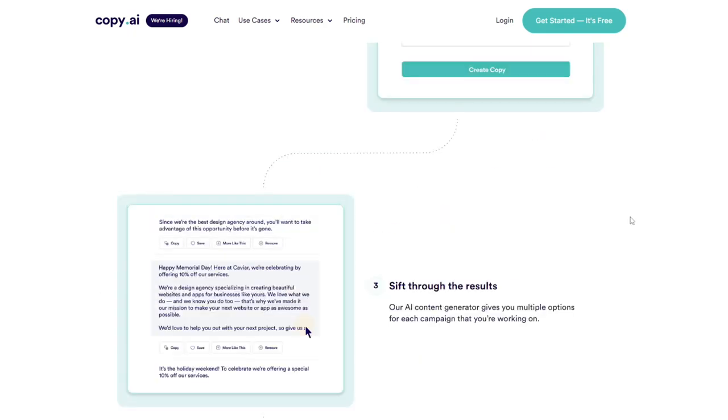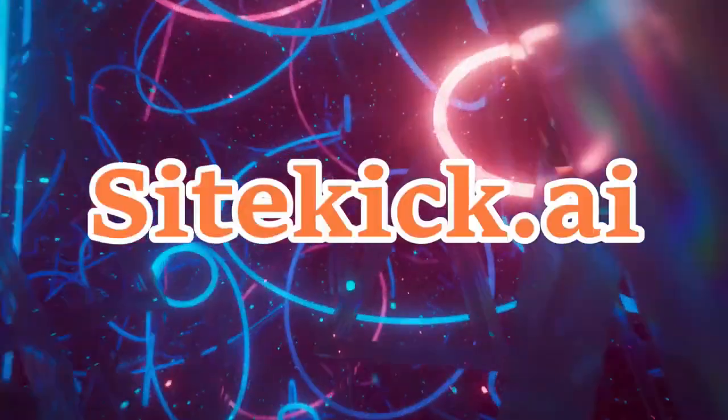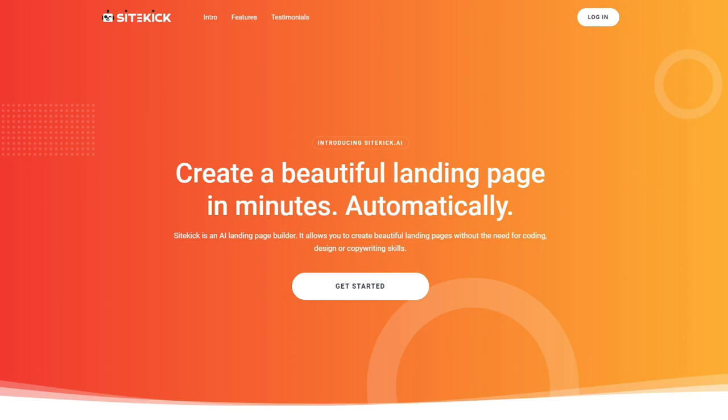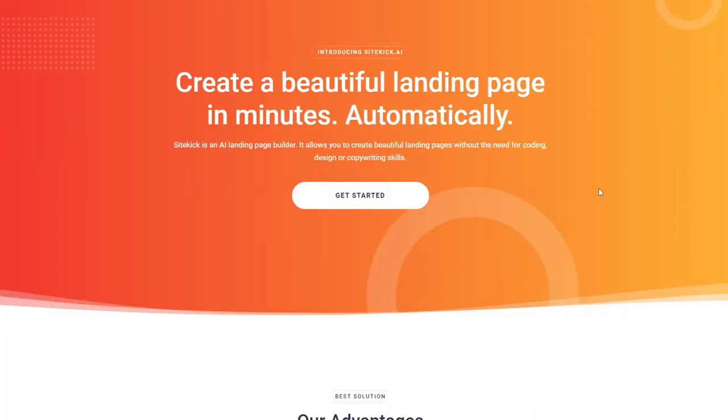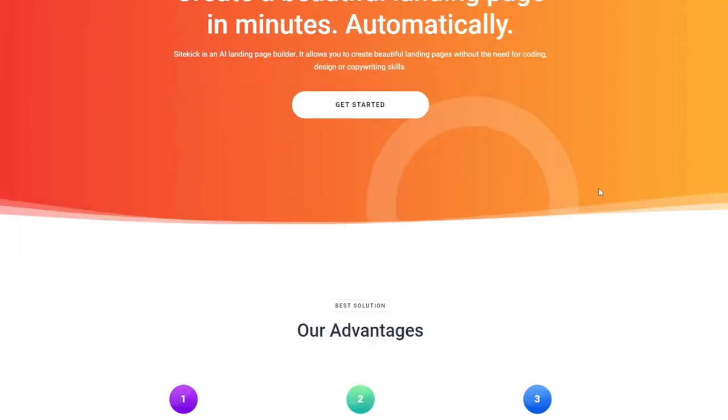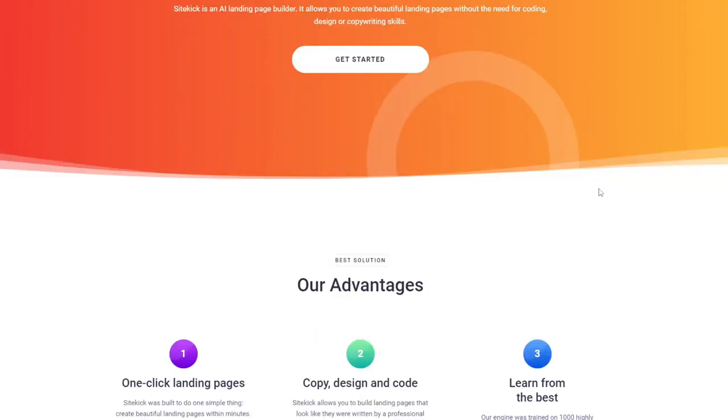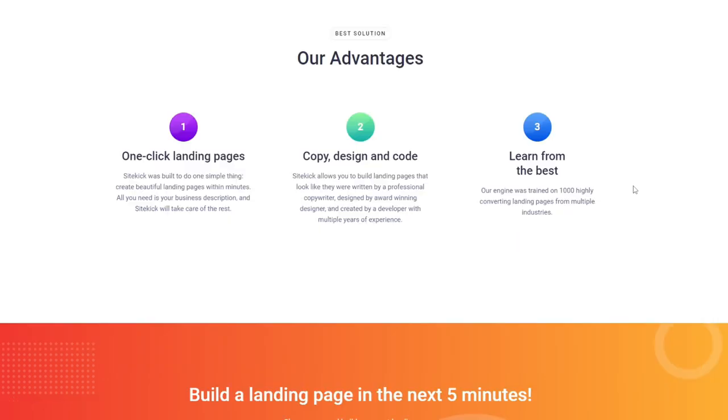Moving on to the next e-commerce dropshipper tool, this is a big one called Sidekick.ai. This is where you can literally build a website and a landing page in minutes, like less than a minute. So if you're a dropshipper out there, you know the name of the game is testing different products and constantly needing to build different sites and landing pages for these products to see if people are interested in the product in the first place. As you can see here, it says one-click landing pages.